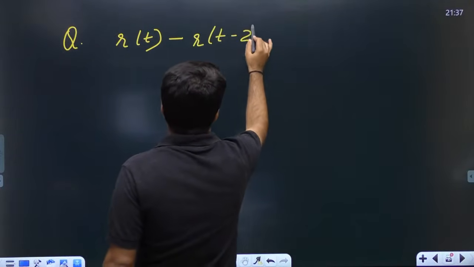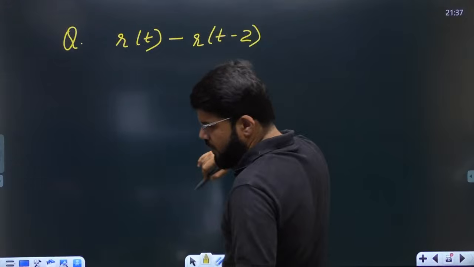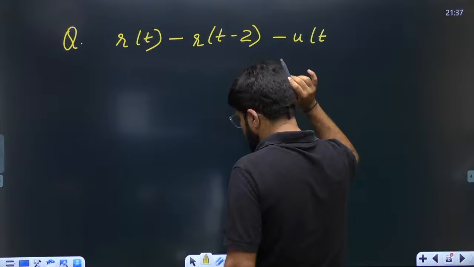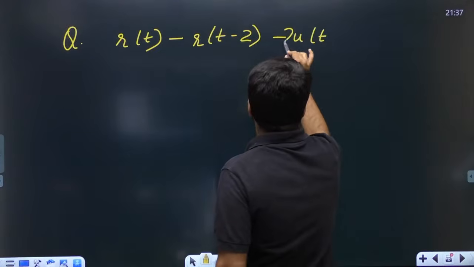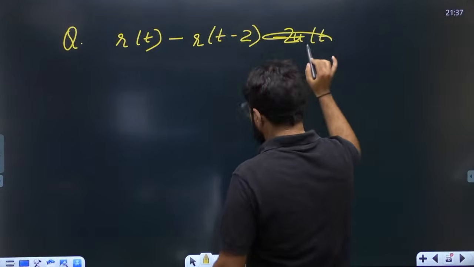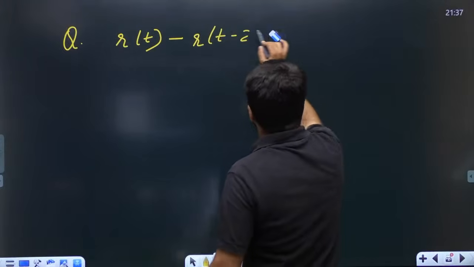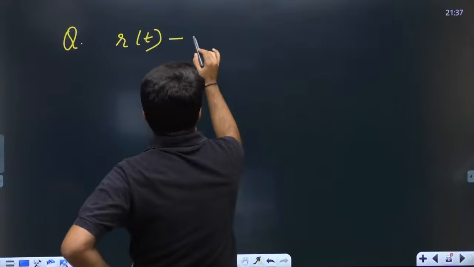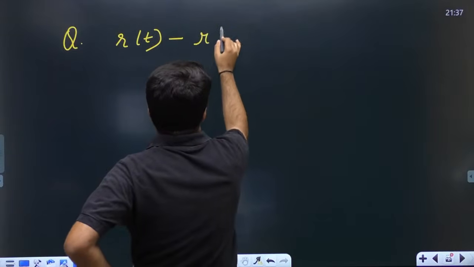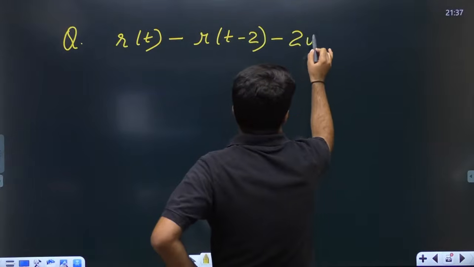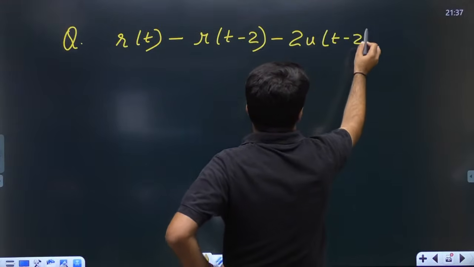r(t) minus r(t minus 2) minus 2u(t minus 2).